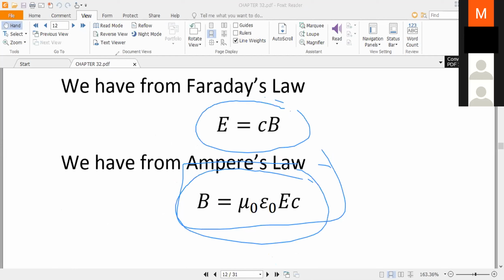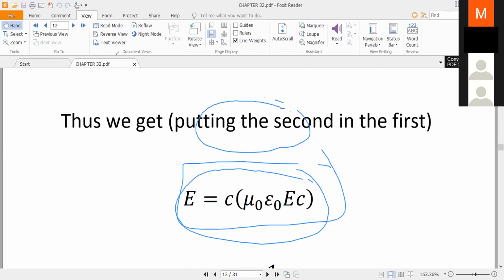So now we will put that value in the above equation. Because you know that E is equal to CB, if we put here the value of B, there is this value.